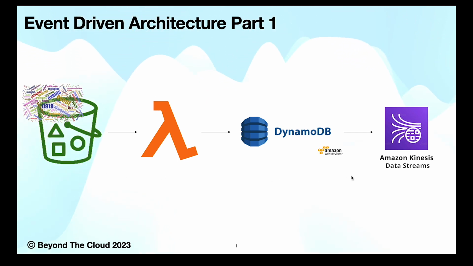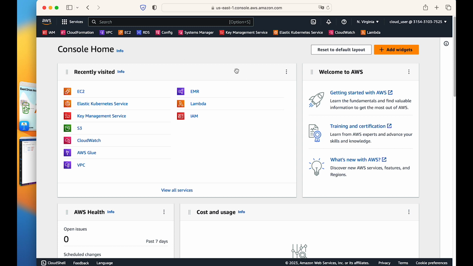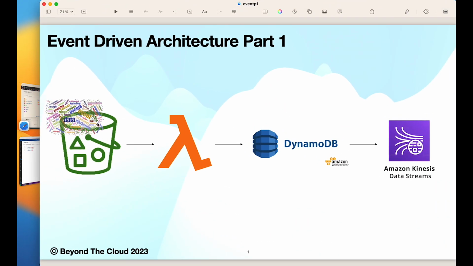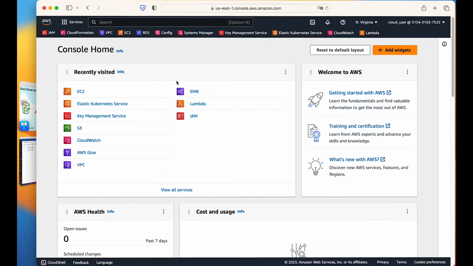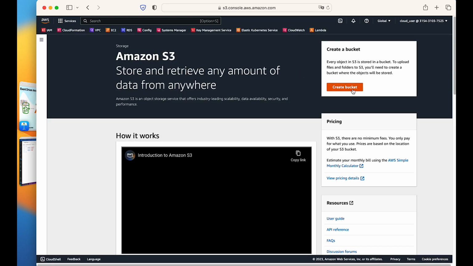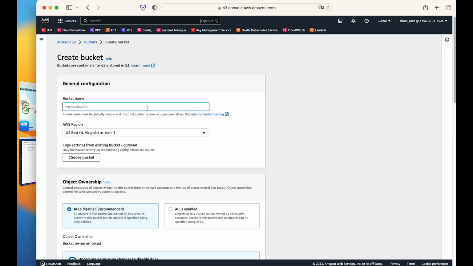So let's go and do the practical. I am inside this AWS console and I am using the North Virginia region. What we will do is first create an S3 bucket for this architecture diagram. Let's go to S3 and create a bucket and give the bucket name as event source.